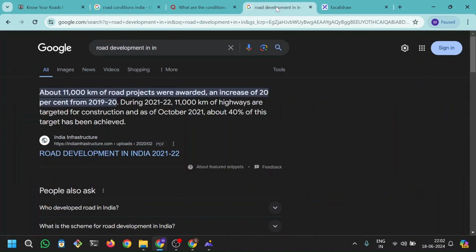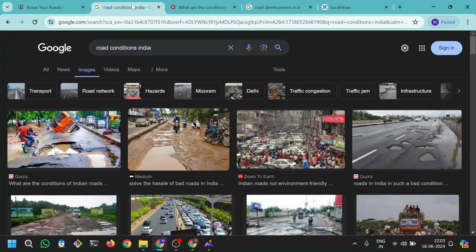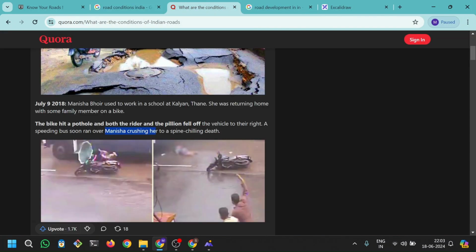So basically, in recent years, the development of roads has become one of the main highlights of the government, and it is very applaudable, and it is very nice that road projects have been added and taken care of, and the minister, that is Nitin Gadkari, has done so much development in the road sector. But to some extent, I believe the main issue about road maintenance has been sidelined, which affects a lot of us. So let us understand the problem statement.